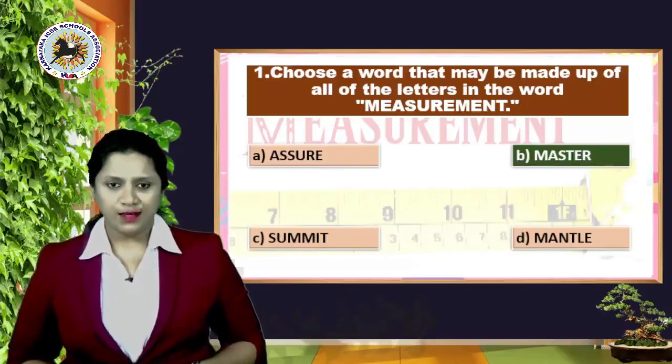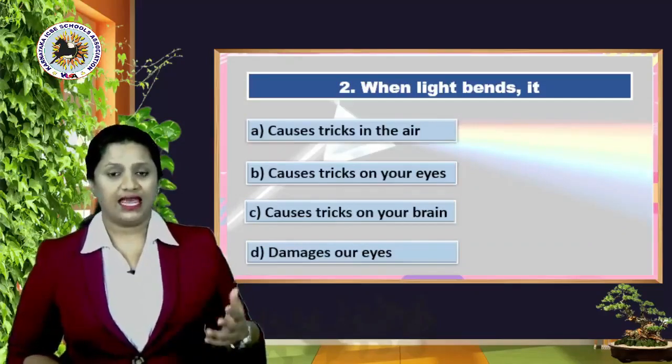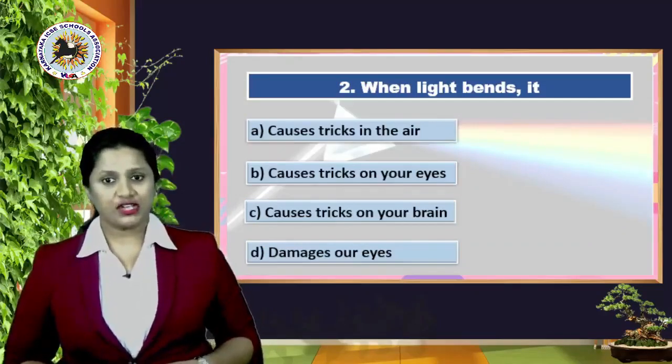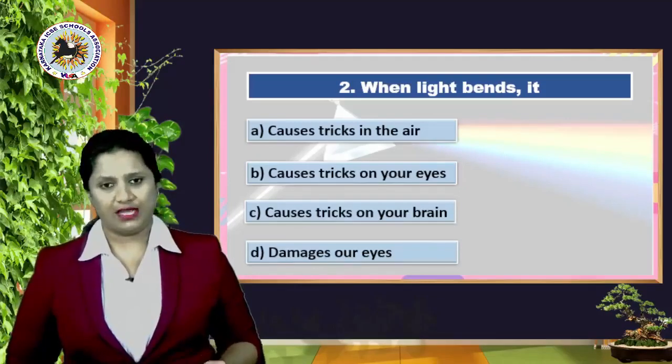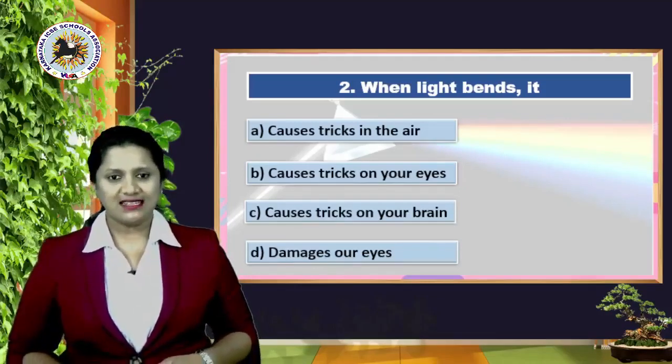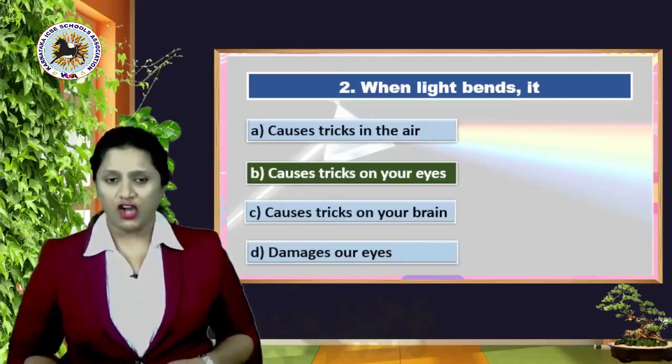Okay, now let's move to our second question here. When light bends, is it: A, causes tricks in the air; B, causes tricks on your eyes; C, causes tricks on your brain; or D, damages our eyes? Right answer is yes, it's option B, causes tricks on your eyes.